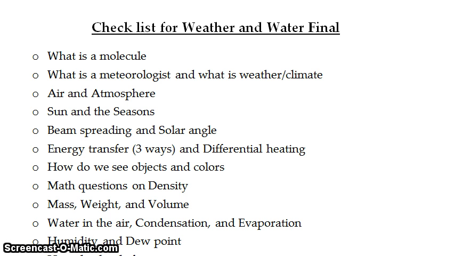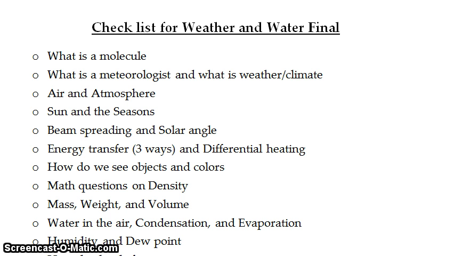Then we also bring in this idea of differential heating. Differential heating is how we get different temperature air masses on the planet and how we get different air pressures on the earth. It's the idea that the land is going to heat up differently than bodies of water. Land heats up a lot faster than bodies of water, and because of that, we get different temperature air and different pressure air on Earth, and that's going to cause wind to move around.